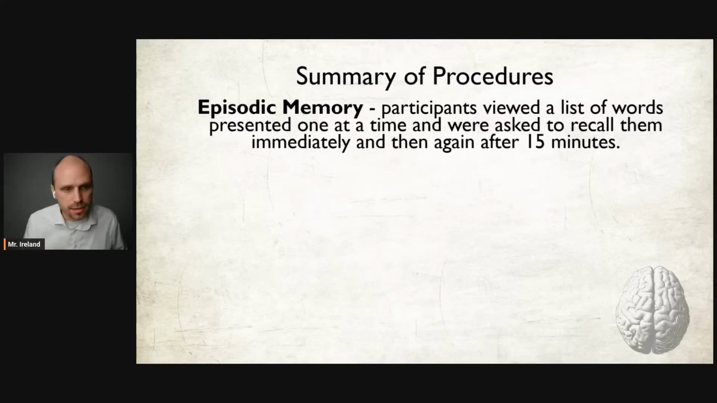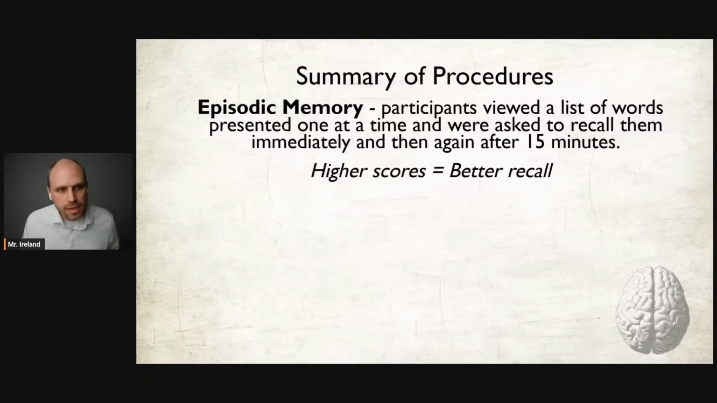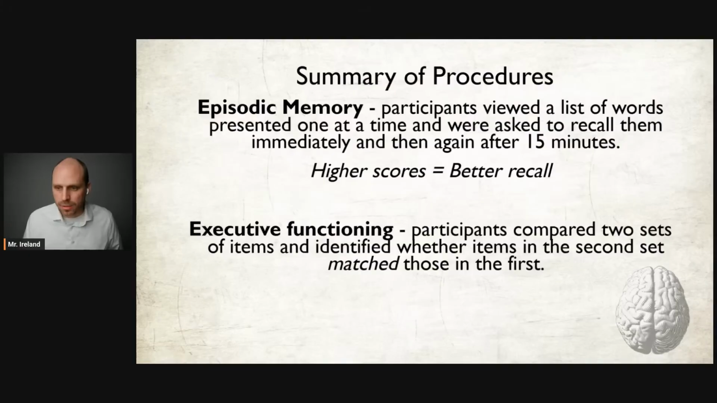So in the study, they defined episodic memory as participants viewed a list of words presented one at a time and were asked to recall them immediately and then again after 15 minutes, and higher scores equaled better recall. And then the other term that you need to know regarding part F here is executive functioning. Remember, executive functions are cognitive processes that help people focus, plan, organize, etc.